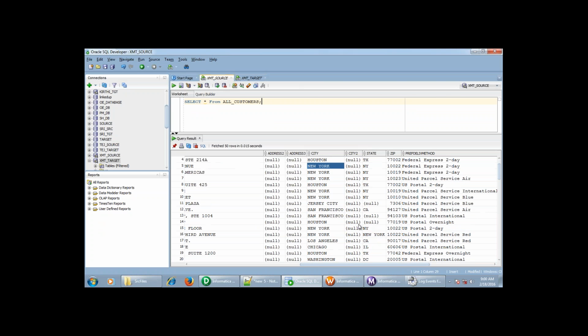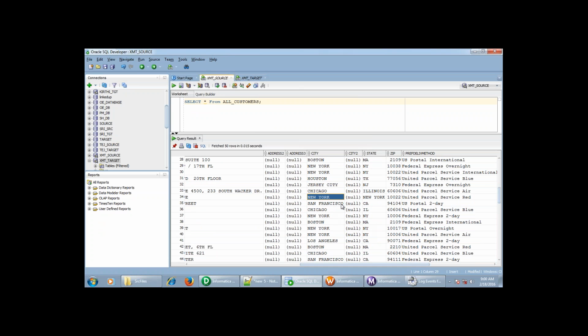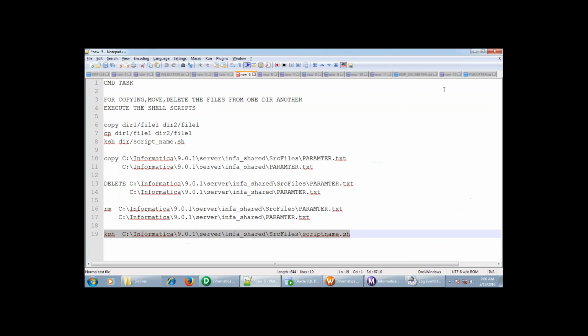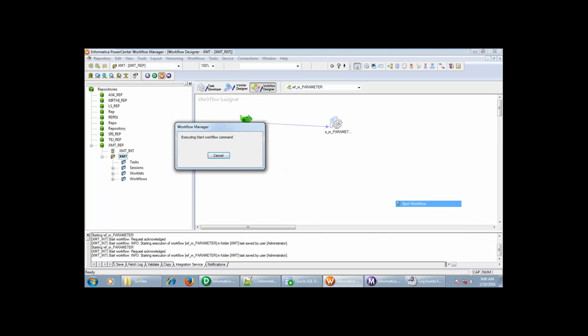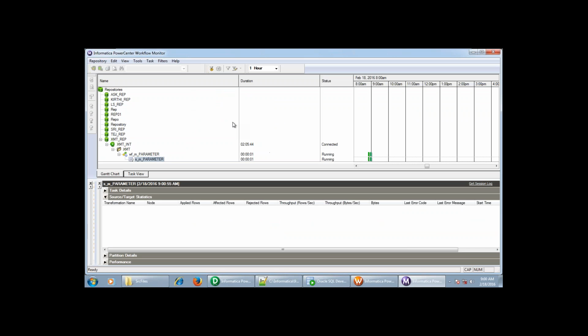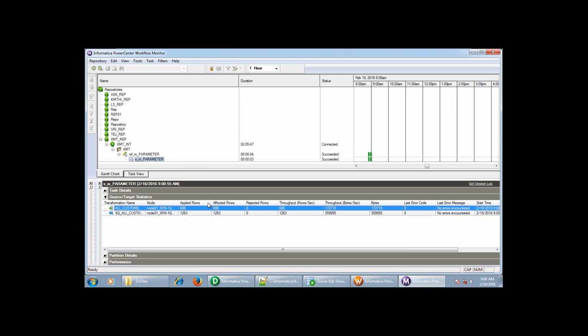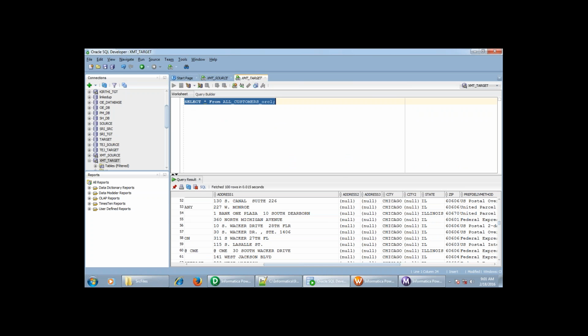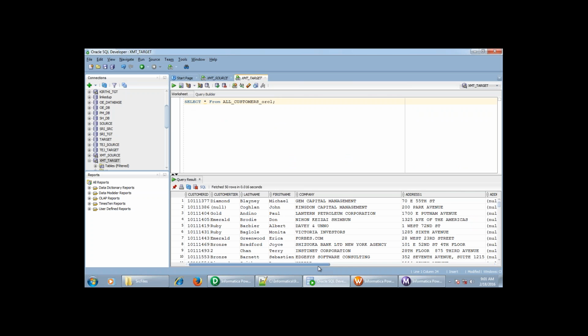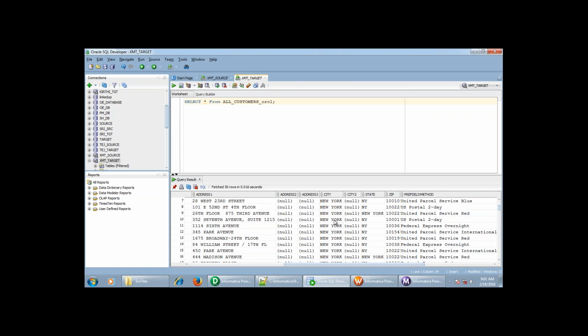The records, New York. Okay, I want to see the New York. I will go to the parameter file, save it. I'm going to change the city and I will run this. Start workflow. It is running and it got succeeded and 606 records have been loaded, and all the records belong to New York.